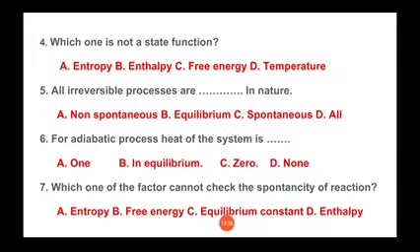So using that equation, we can say that if K is greater than 1, reaction will be spontaneous. If K is less than 1, reaction will be non-spontaneous. And if K is exactly equal to 1, reaction will be in equilibrium. So the third option is also not correct.